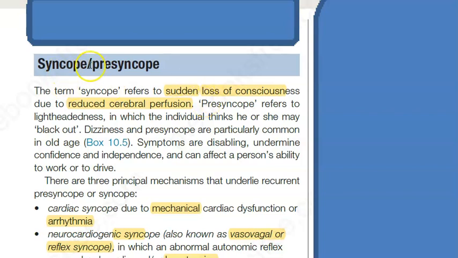Hello people, in this video we want to look at the topic syncope. So basically syncope refers to sudden loss of consciousness. You will suddenly lose consciousness, and you will recover also quite fast. This is syncope. You are having a fainting episode kind of a thing. So this is sudden loss of consciousness, then you recover. That is syncope. This will happen because of reduced cerebral perfusion.